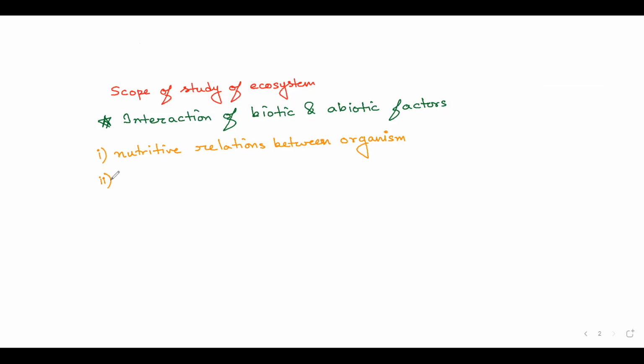So the next point is the interaction between organism and environment.